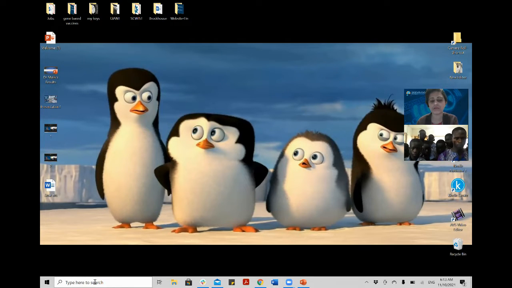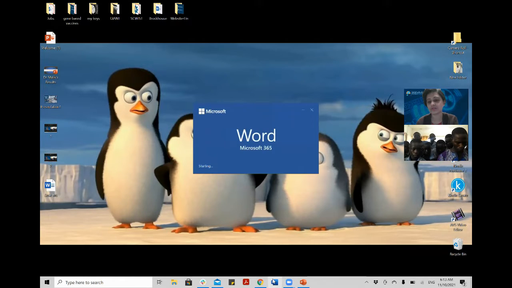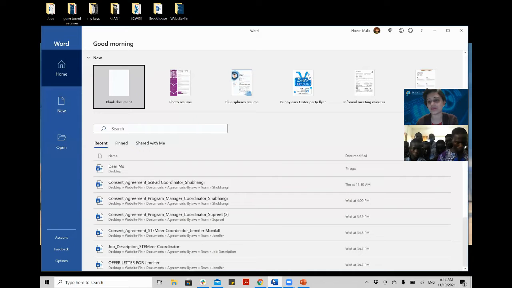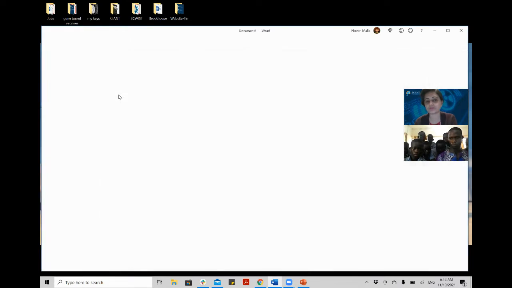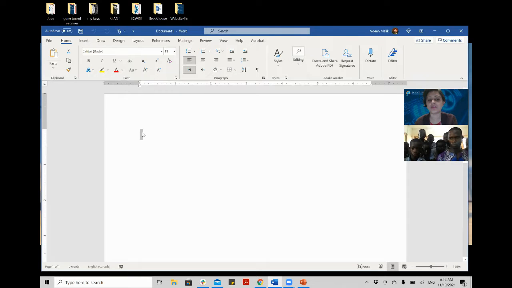You see there is a ribbon at the bottom. So I have put my Microsoft Office there. I will click this Word a single time with the mouse and it opened this way. See, now it is asking me for a blank document, photo resume, Blue Spheres resume, flyers, etc. What we need, we will start with a blank document and we will create our own. Okay.